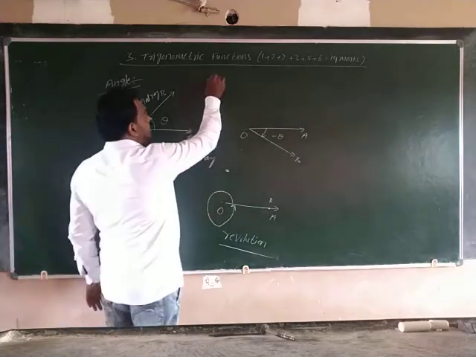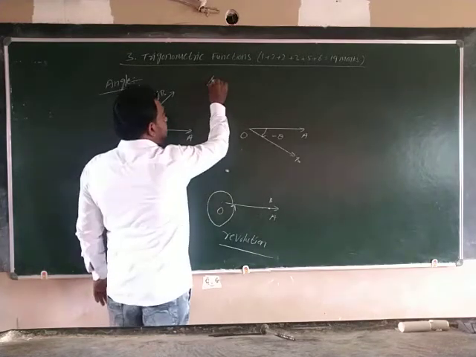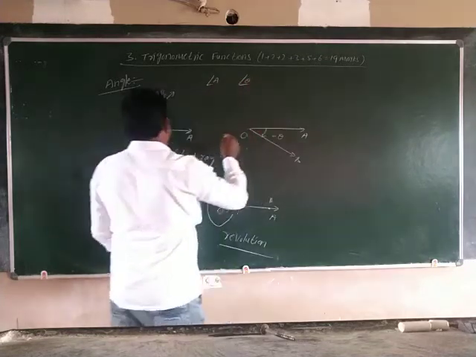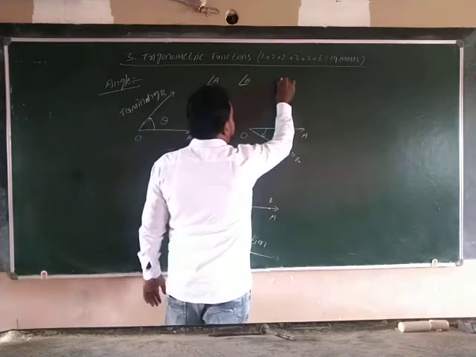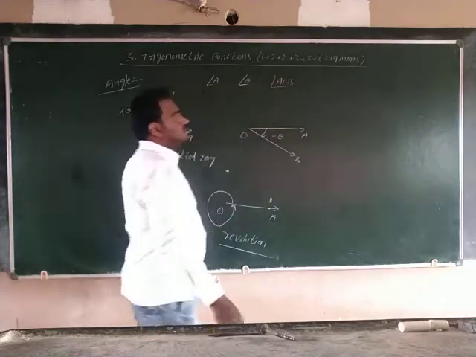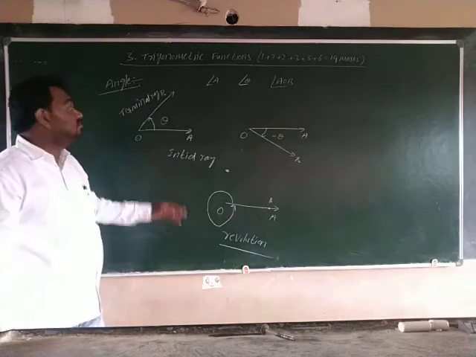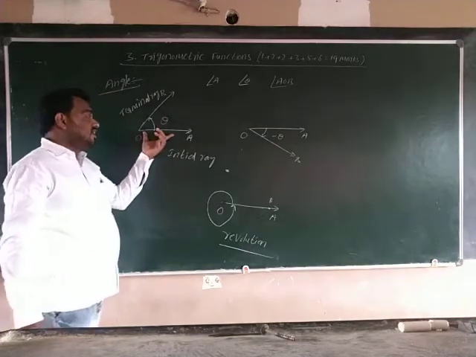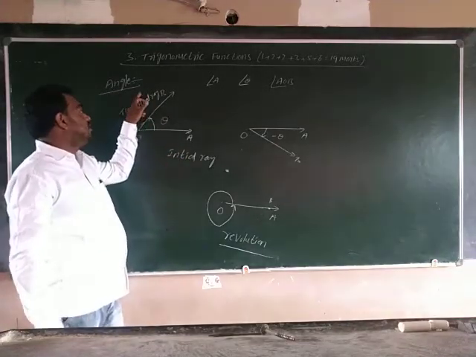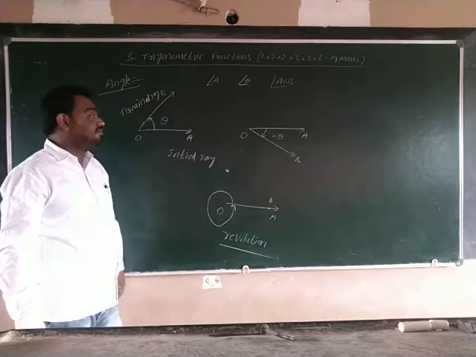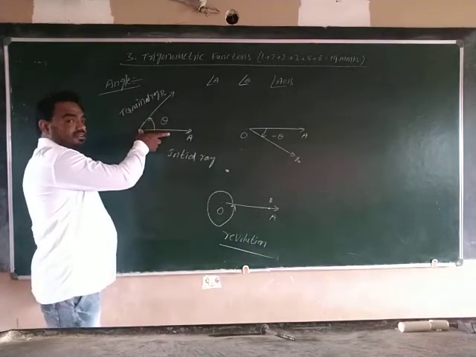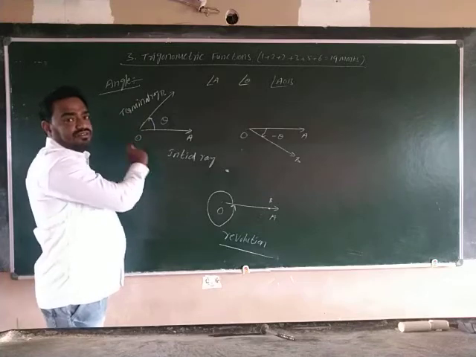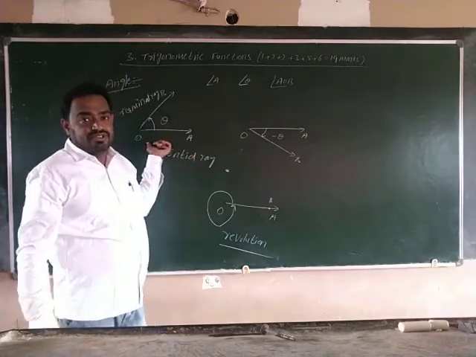Generally we denote an angle like this. This means angle A. This is angle beta. For example, here AOB is the angle, angle AOB. This is how we denote an angle. The original ray is called the initial ray, and the final ray is called the terminal ray. The point from which we are rotating is called the vertex.